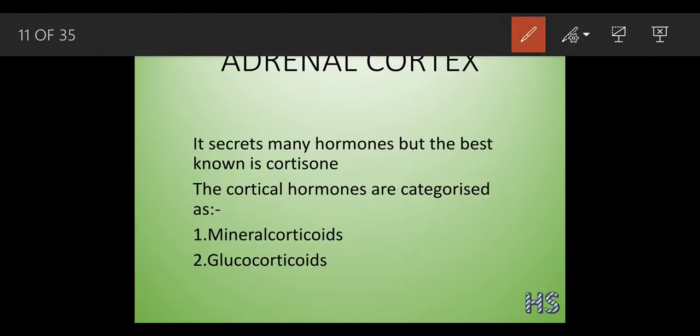Adrenal cortex. Okay, what is the work of these glucocorticoids? You have understood it very well. What happens when these proteins and the fats get broken down? Okay, so blood glucose increases because your proteins, carbohydrates and fats have got broken down.